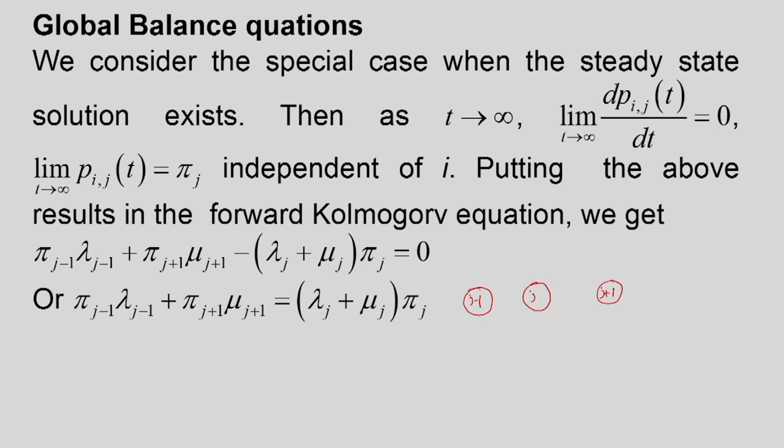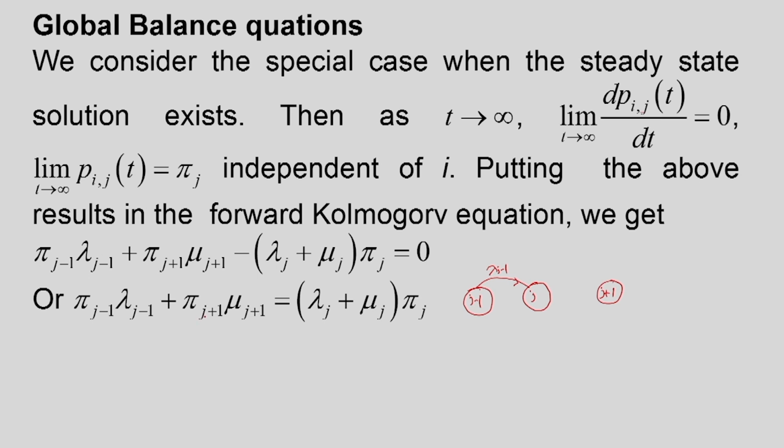Then this quantity, pi j minus 1 into lambda j minus 1, is the probability rate at which the chain enters state j from state j minus 1.